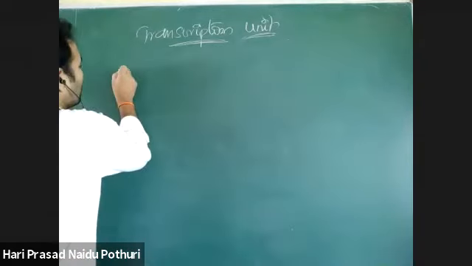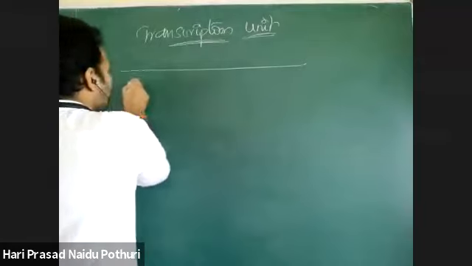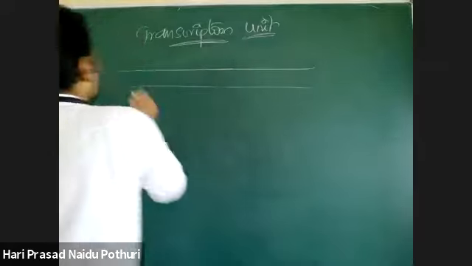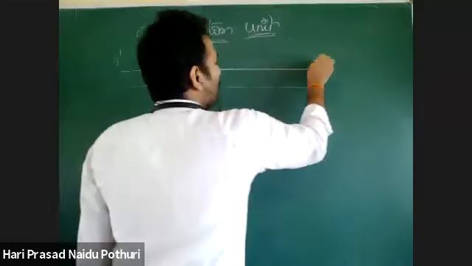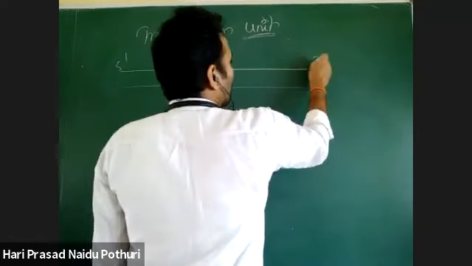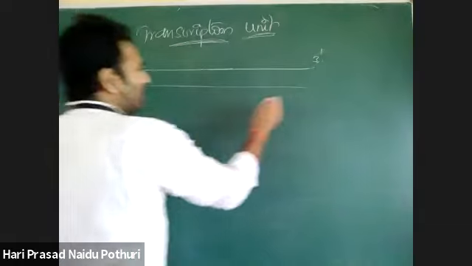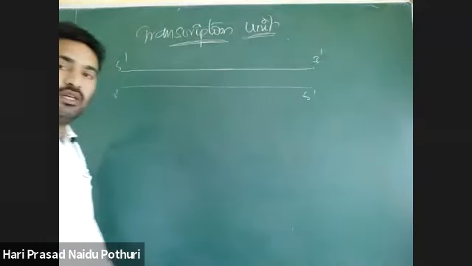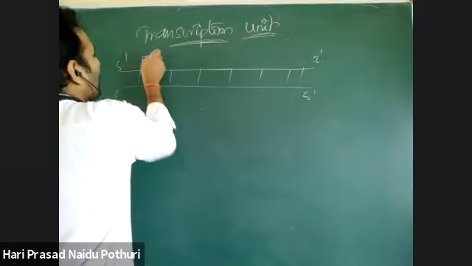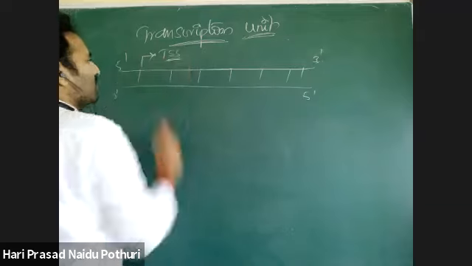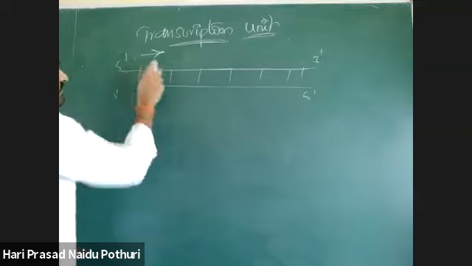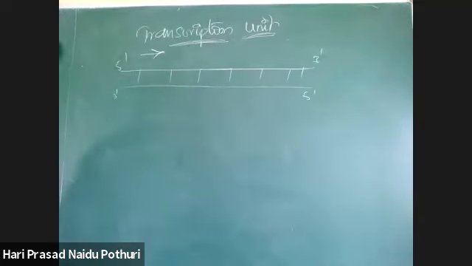See what happens during transcription. If you take a double stranded DNA, this double stranded DNA has two single strands, two strands of DNA. Suppose this is 5 prime to 3 prime, and this is 3 prime to 5 prime. Now, this is the transcription start site. Otherwise, this is the direction of transcription.